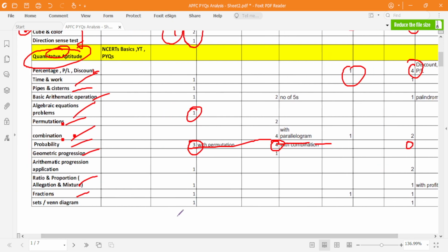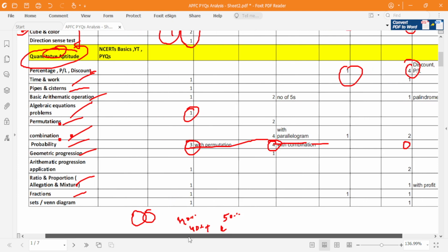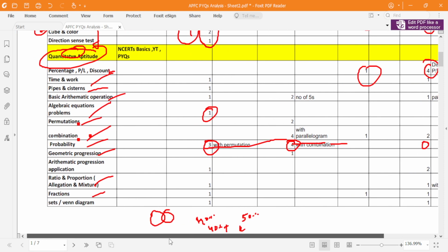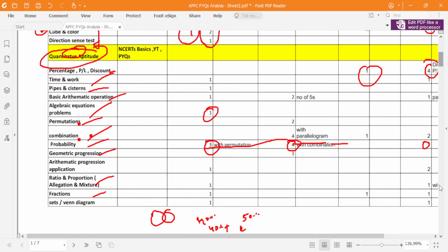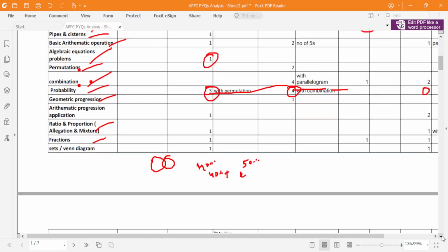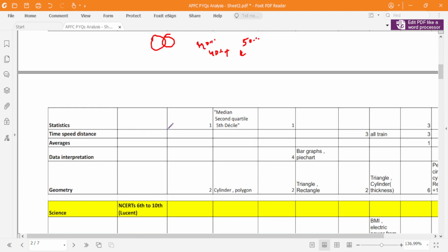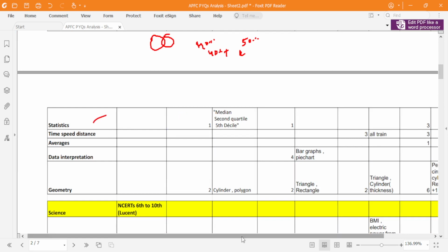So the questions will be like, there are 40 percent boys in a class and 50 percent girls in a class, and out of the total people, 40% like tea, and the rest like coffee. So you have to draw the Venn diagram. It's a basic combination of maths plus your logic. Fine, it doesn't require any conceptual clarity, but yes, it belongs to sets. Then statistics, you should know mean, median, mode.